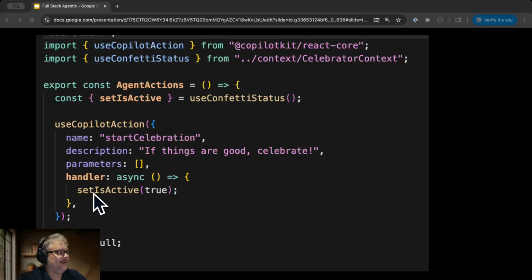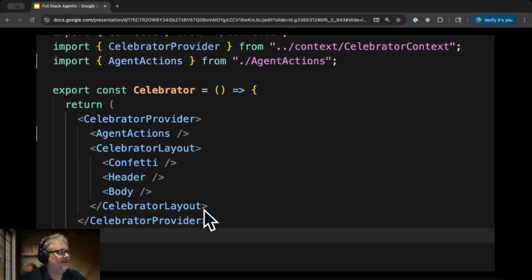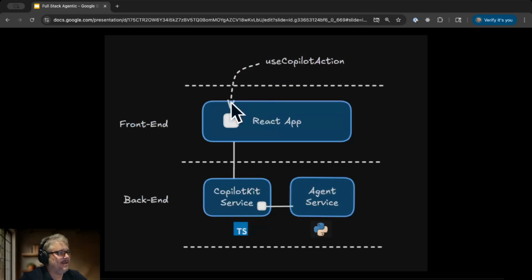And I want to point out here that all of this is happening inside the React app where we created this useCopilotAction. We haven't done anything to the CopilotKit service. We haven't done anything to the agent service. But through the AGUI protocol, the agent service discovers this front end action, and it decided to call it. Much like a user discovers the button and decides to click it, the agent discovered the action and decided to run it.